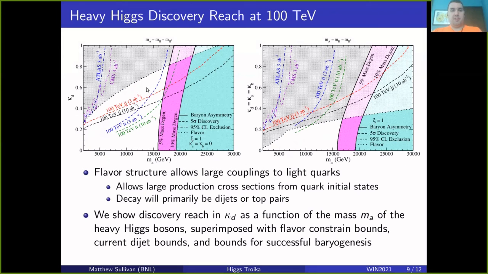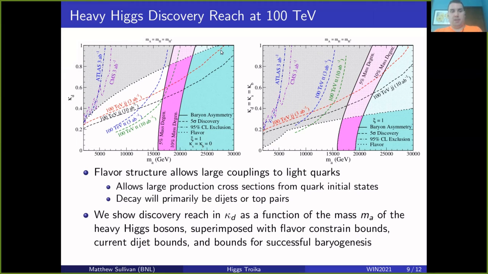And now at a 100 TeV collider, we can look at the discovery reach as well as the region of successful baryogenesis in this model. So here we have similar flavor plots. On the left, we're turning on just kappa D. On the right, we're turning on all of the kappas with equal strength. And we have here, again, the masses of the heavy Higgs doublets. We're choosing, again, the C equals 1 scenario, which is basically a top coupling of 1.